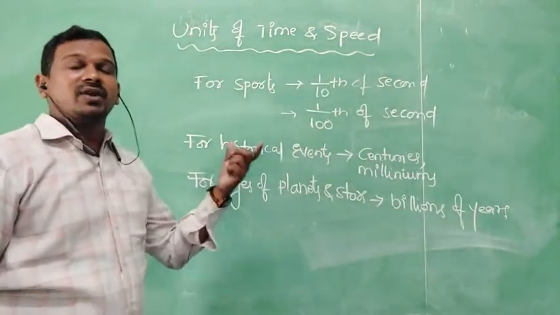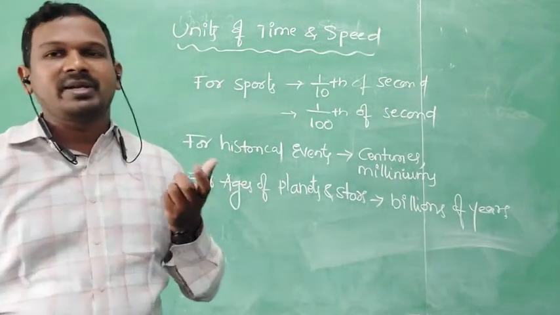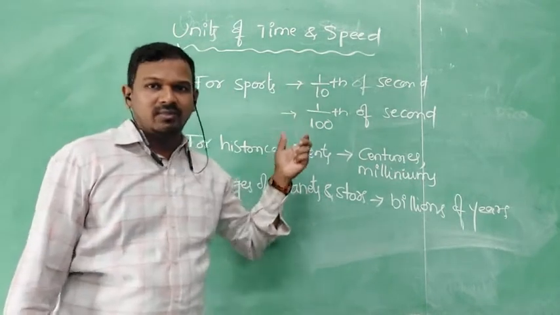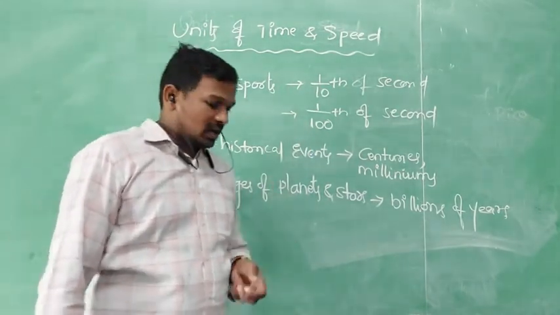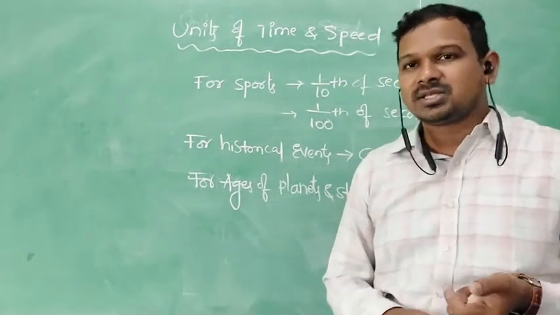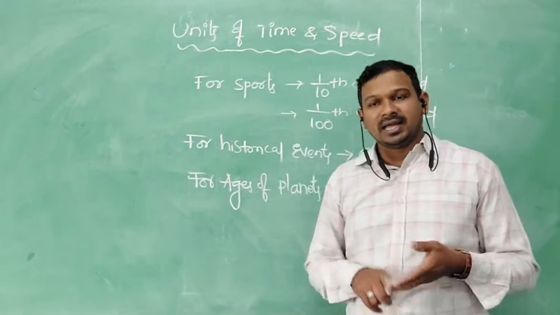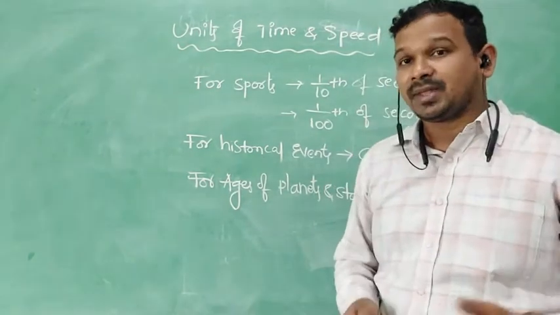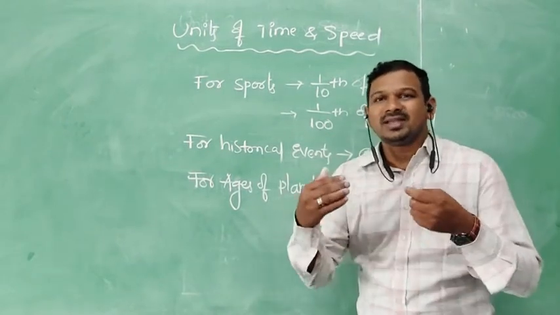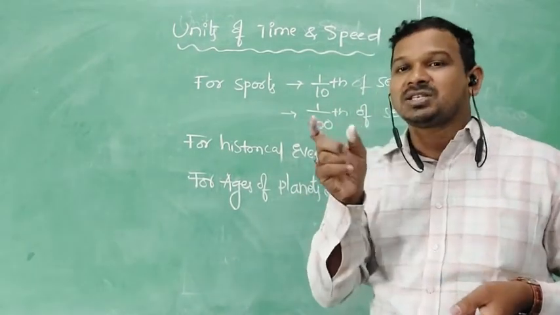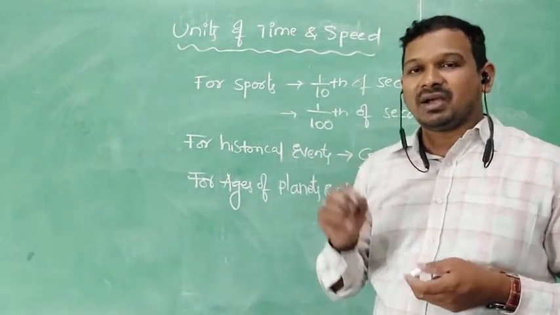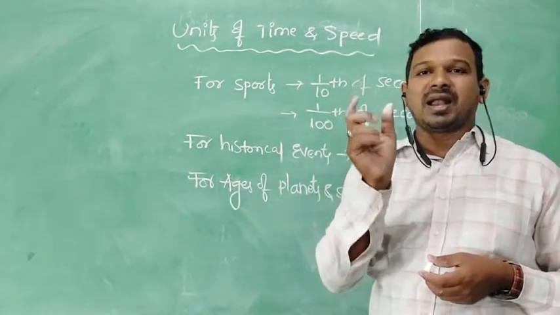So like this we can utilize the time to represent the period based upon the convenient method. Now from second onwards we discussed hours, minutes, 24 hours a day, year, all this we discussed. Now the basic unit is second. How can we easily say that this much of the span is called a second? For that we have a method, we have a word to represent the span of the second also.